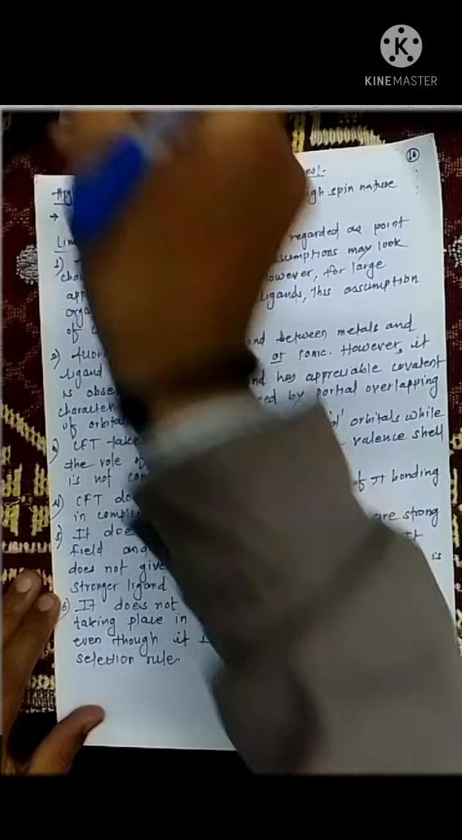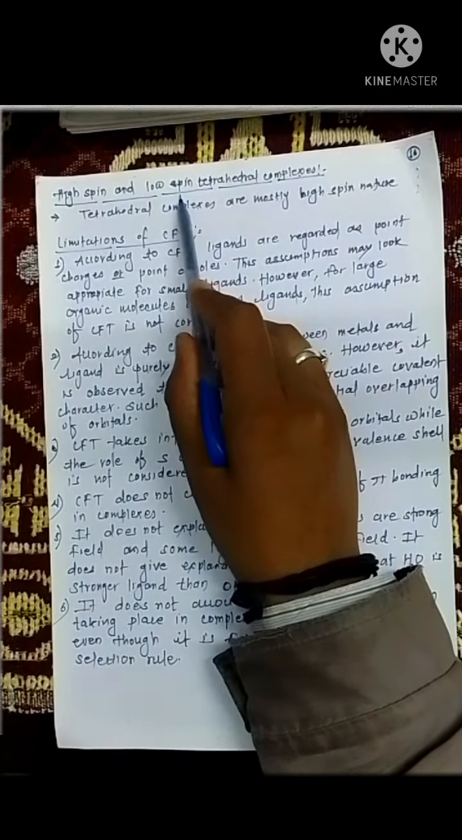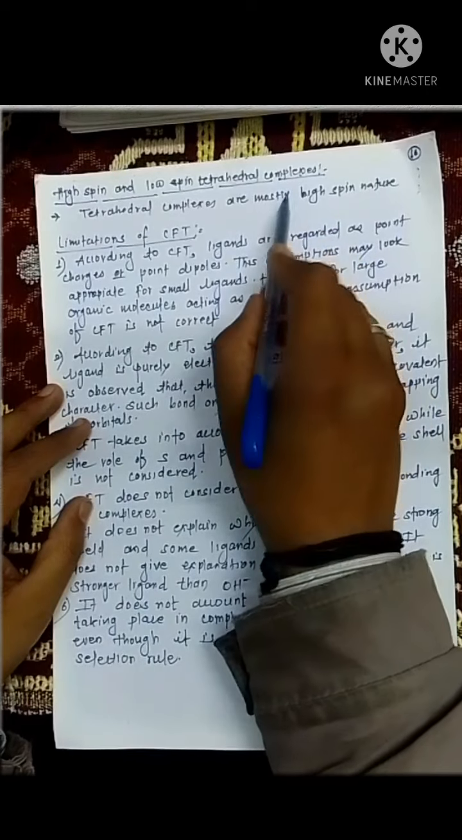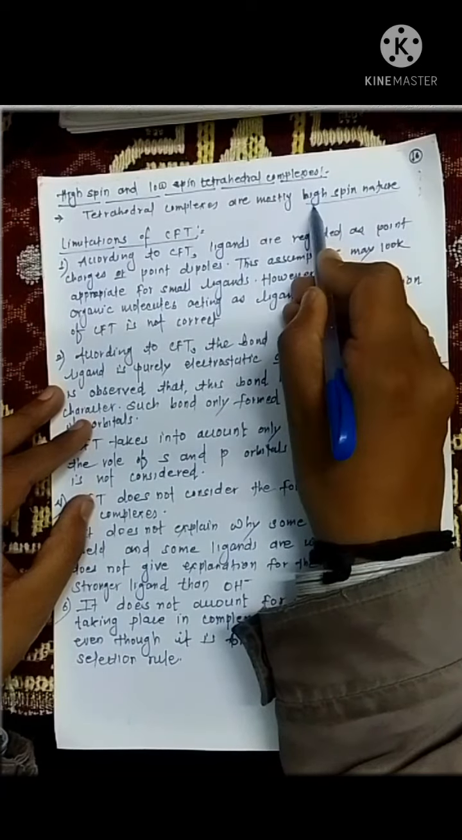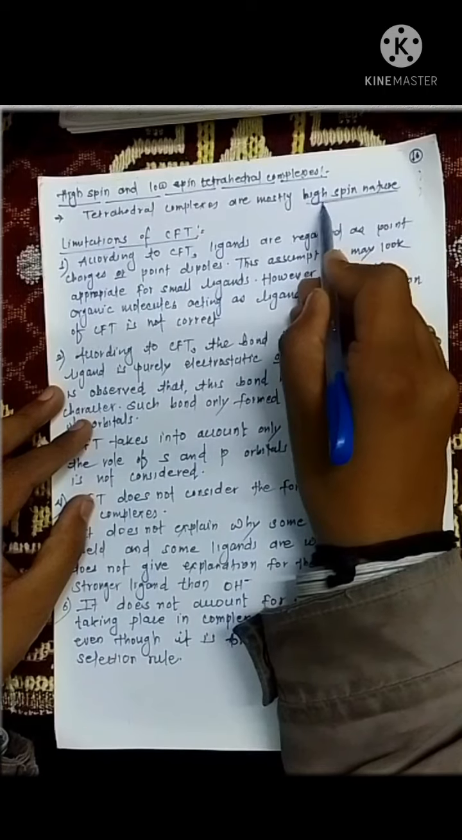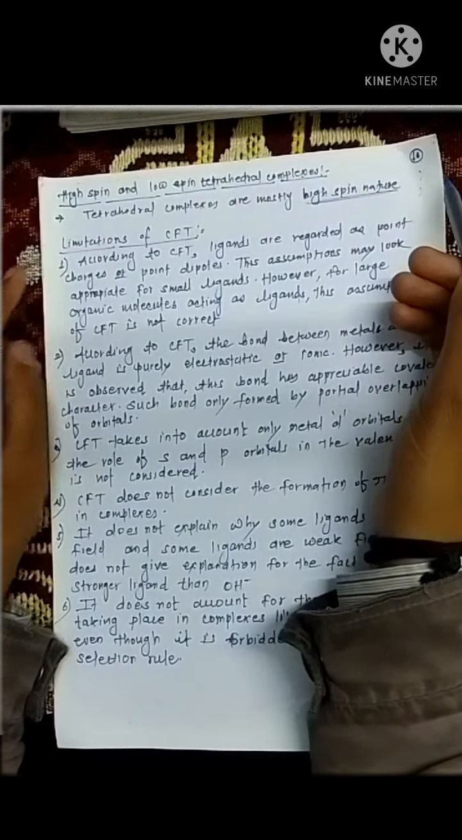Now high spin and low spin complexes for tetrahedral complexes. Generally most of the tetrahedral complexes are high spin in nature. It is important. Most of the tetrahedral complexes are high spin complexes.